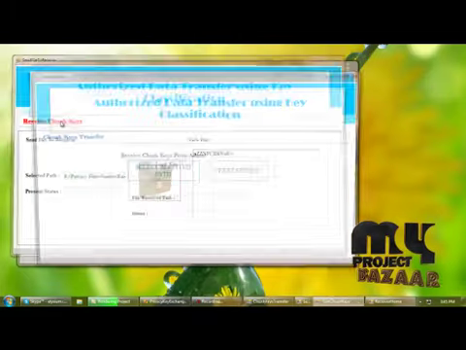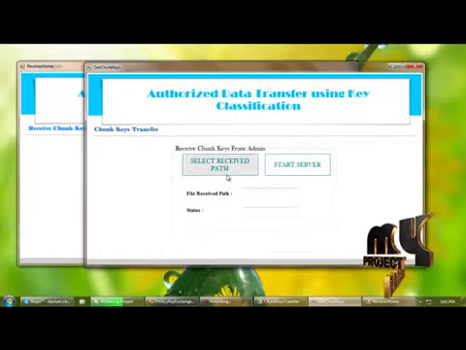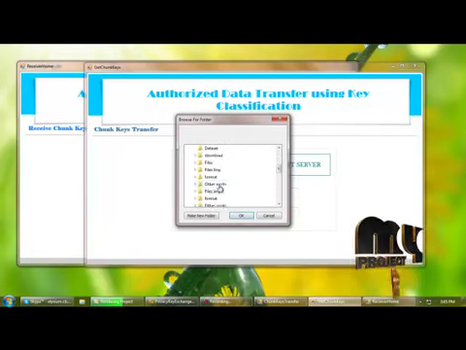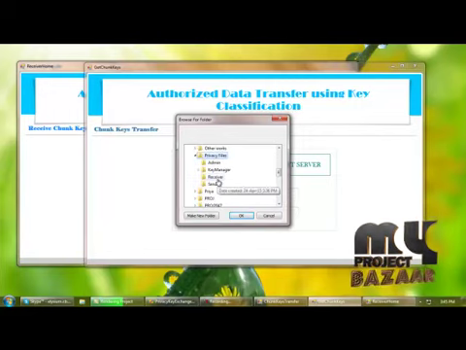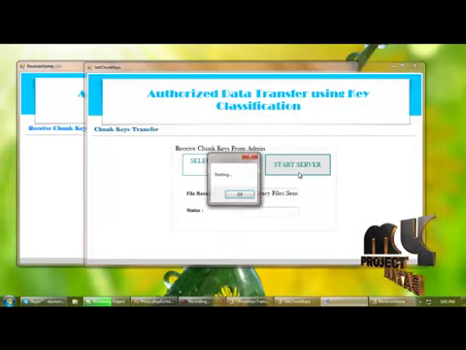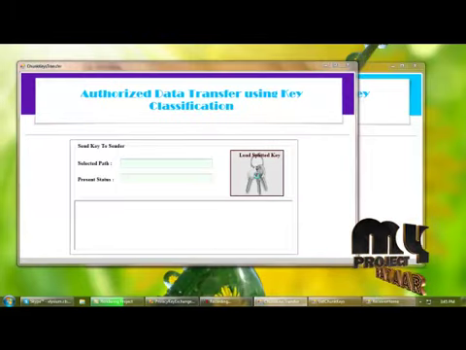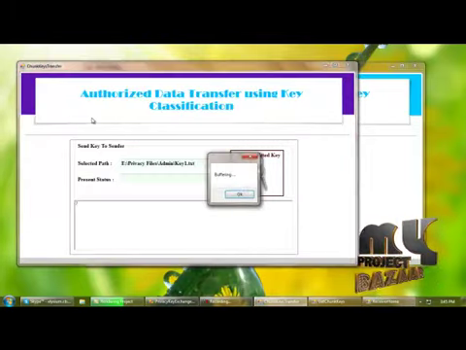And next, we are receiving the chunk keys from the admin. For that, we need to select the receive path, the sender, starting receiving. And next, we are loading the encrypted keys, key 1.